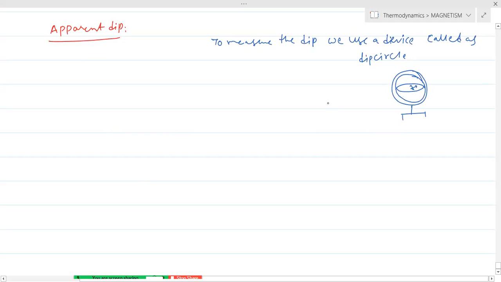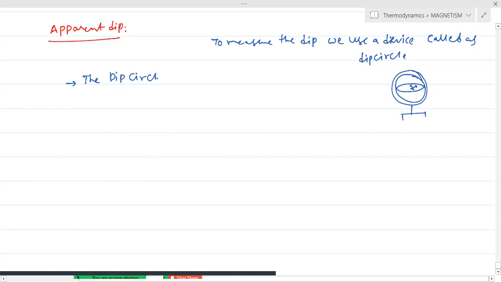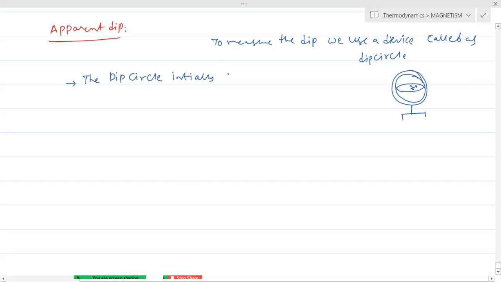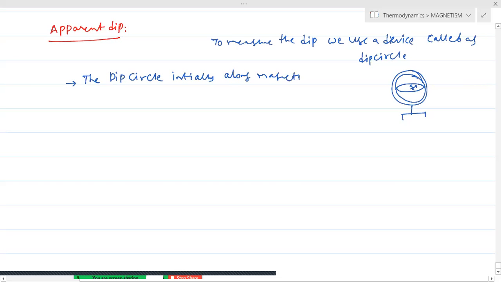Okay. So here, the dip circle is initially along the magnetic meridian. That means in the direction of the field itself, we have the compass.